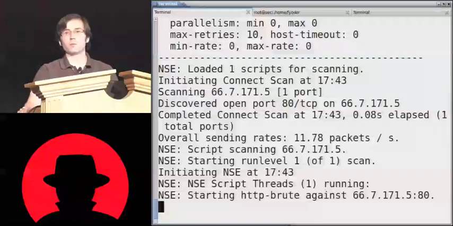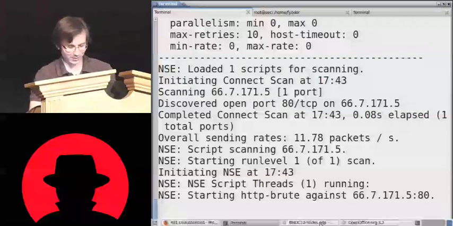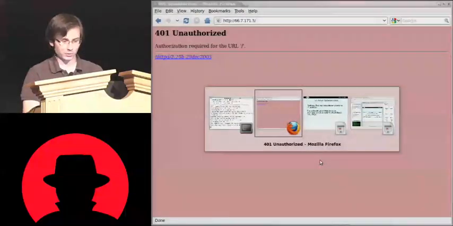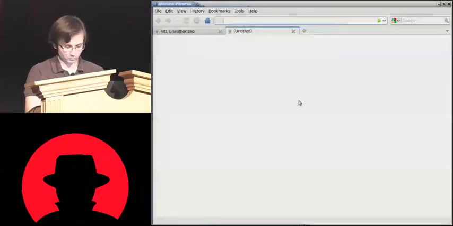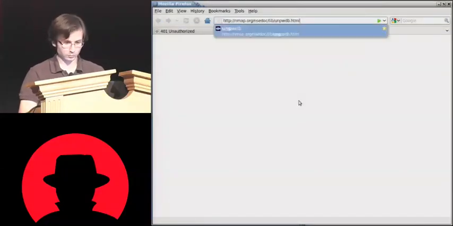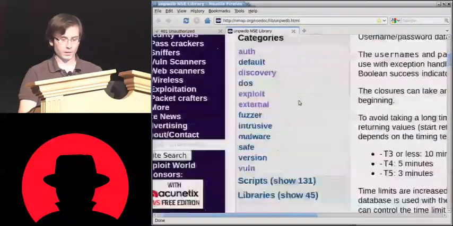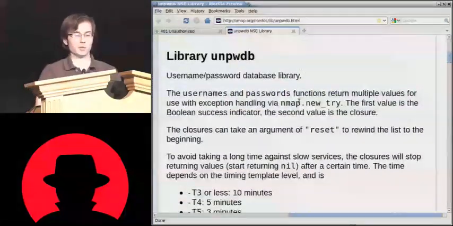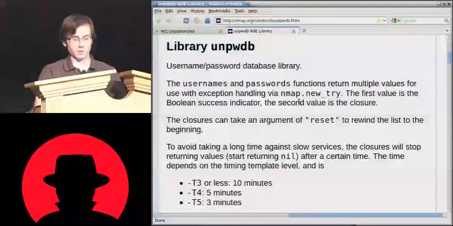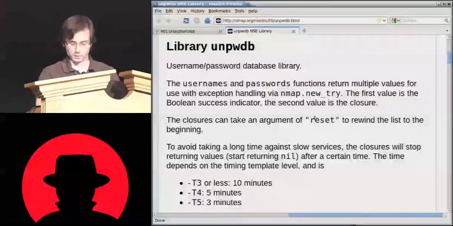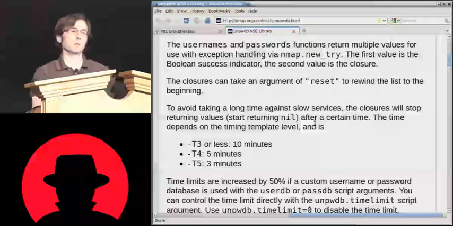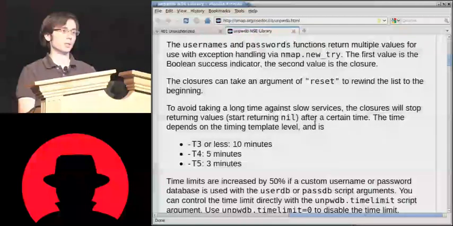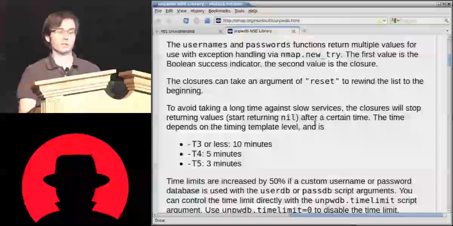Those of you who have done this before know that password cracking tends to take a long time. So to help pass the time, let's instead look at some of the documentation for this username password database, and kind of explain what's going on here. If we go to look at the documentation for this library, we get a description here. You see this little trick of using reset to reset the iterator. It tells you about the default timeouts. These iterators don't run forever. By default, there's a time limit. So these scripts will eventually end even if they can't guess the password.